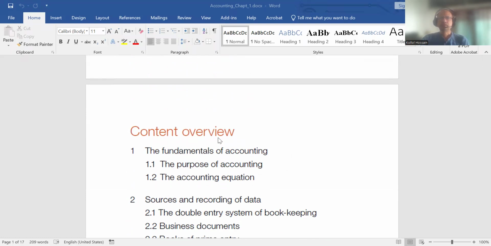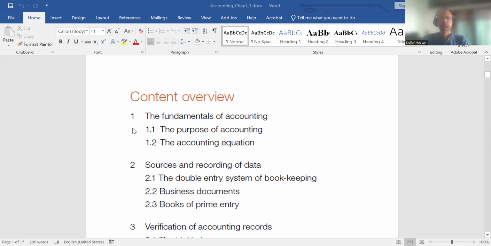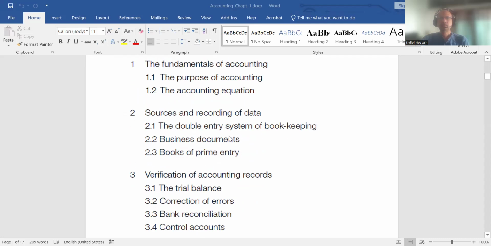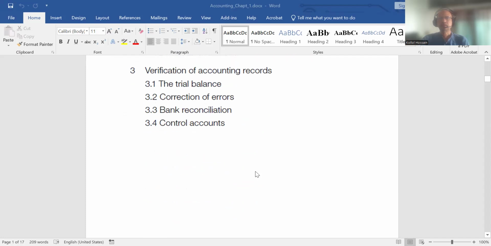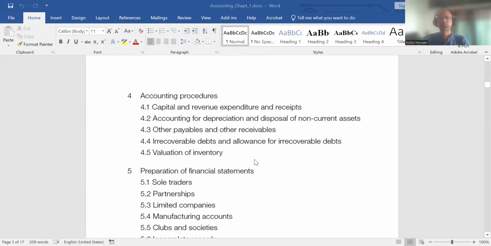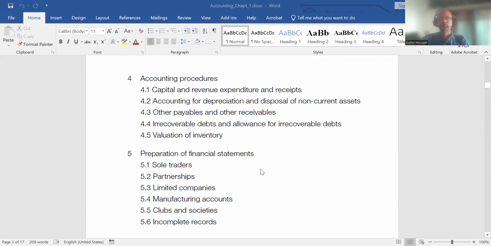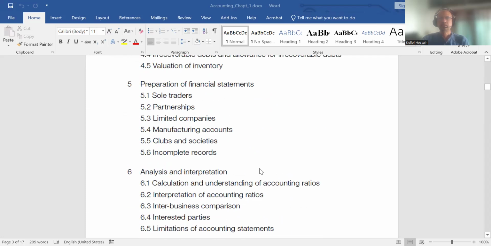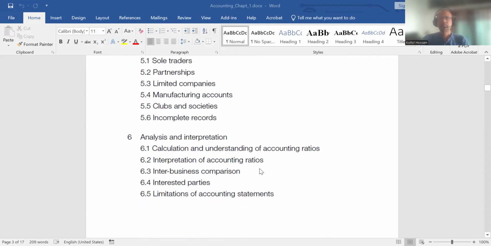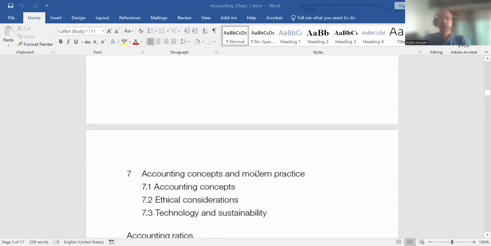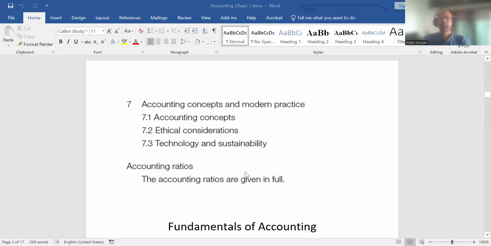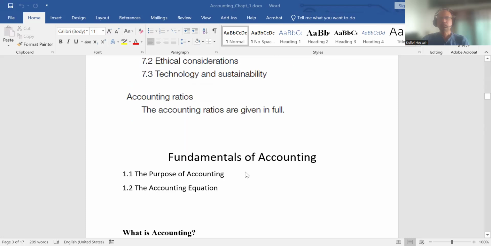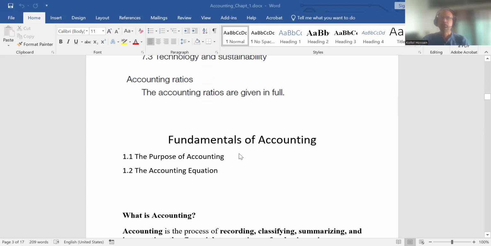So, if we go through the syllabus, we'll see chapter 1, the fundamentals of accounting, chapter 2, sources and recording of data, number 3, verification of accounting records, number 4, accounting procedure, number 5, preparation of financial statements. Number 6, analysis and interpretation. Number 7, accounting concept and modern practice. That's all. So now we are going to discuss fundamentals of accounting.